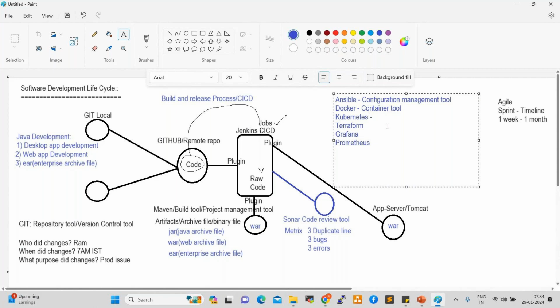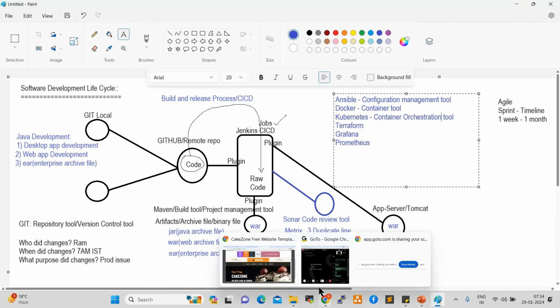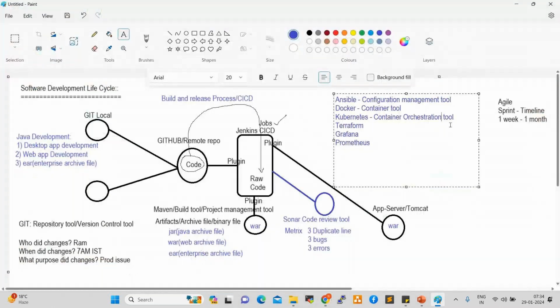Yeah, fine. Next one is Kubernetes. So it is a container orchestration tool, right? So what is orchestration? What is container orchestration? Yeah, so orchestration is nothing but, whatever target servers are there, this will maintain. So for example, digital applications, Flipkart and Amazon shopping sites, Reliance Trends, Meesho, Myntra. So all the applications are deployed on Kubernetes. So Kubernetes is the orchestration tool.